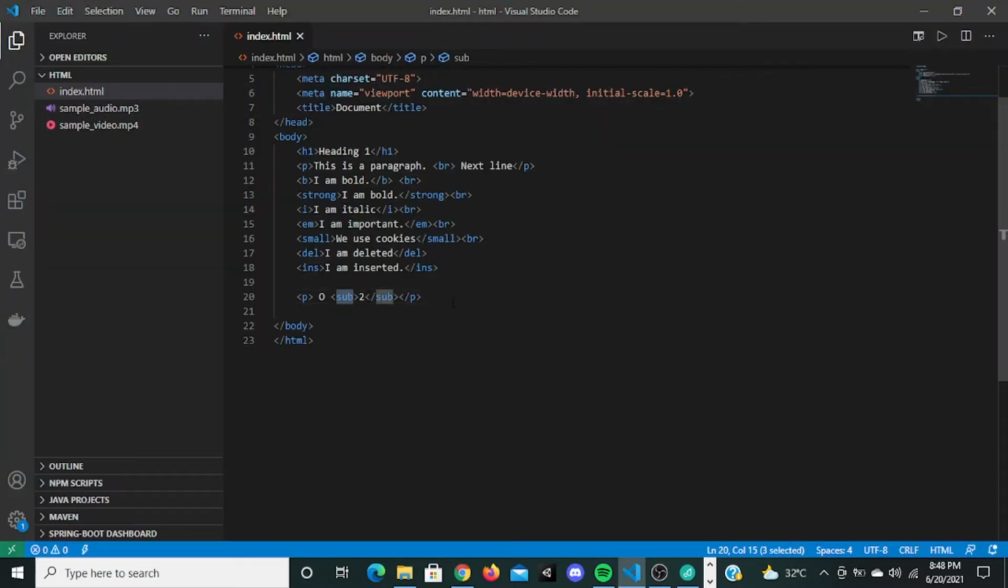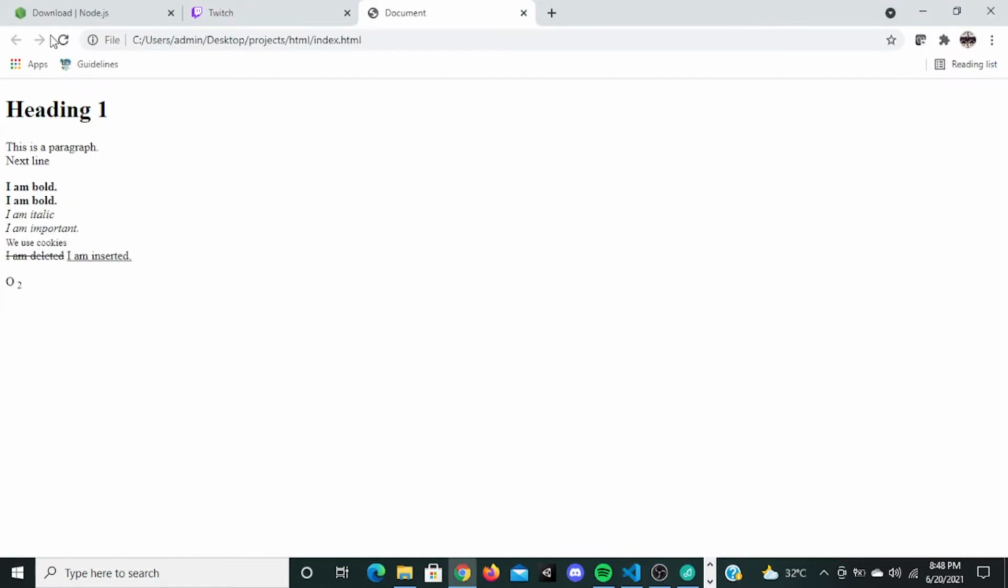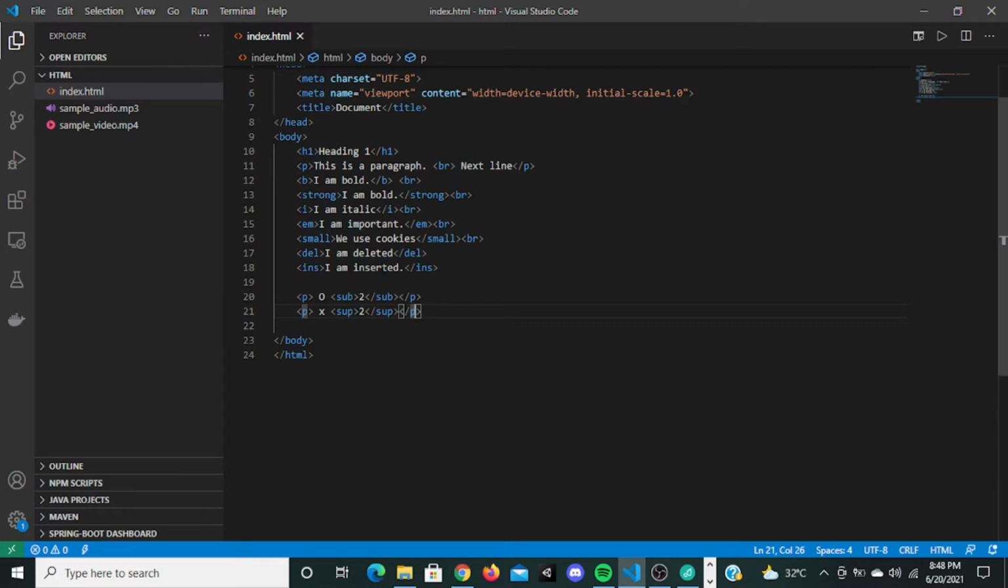Now if you want to display something above O, say I'm going to display x square. So for x, just change the sub tag into the superscript tag. Save this, go here, refresh it, and it's going to display up. So this is x square. So these are all the formatting tags in HTML.